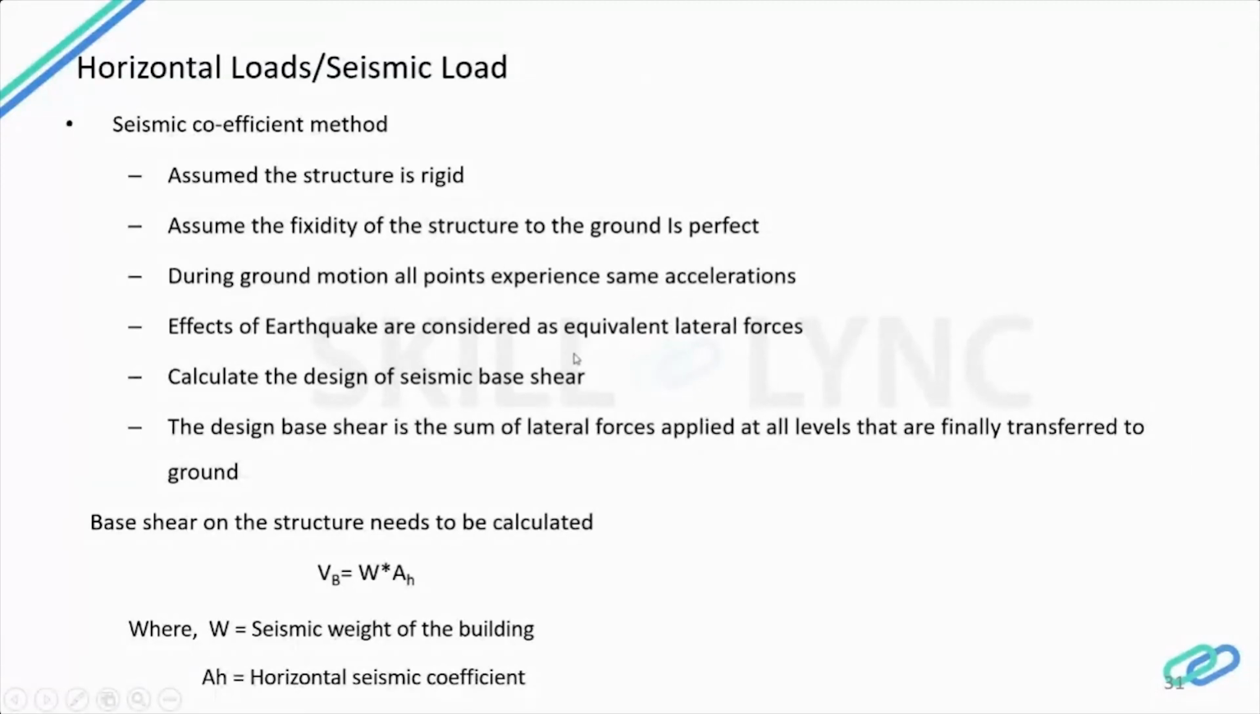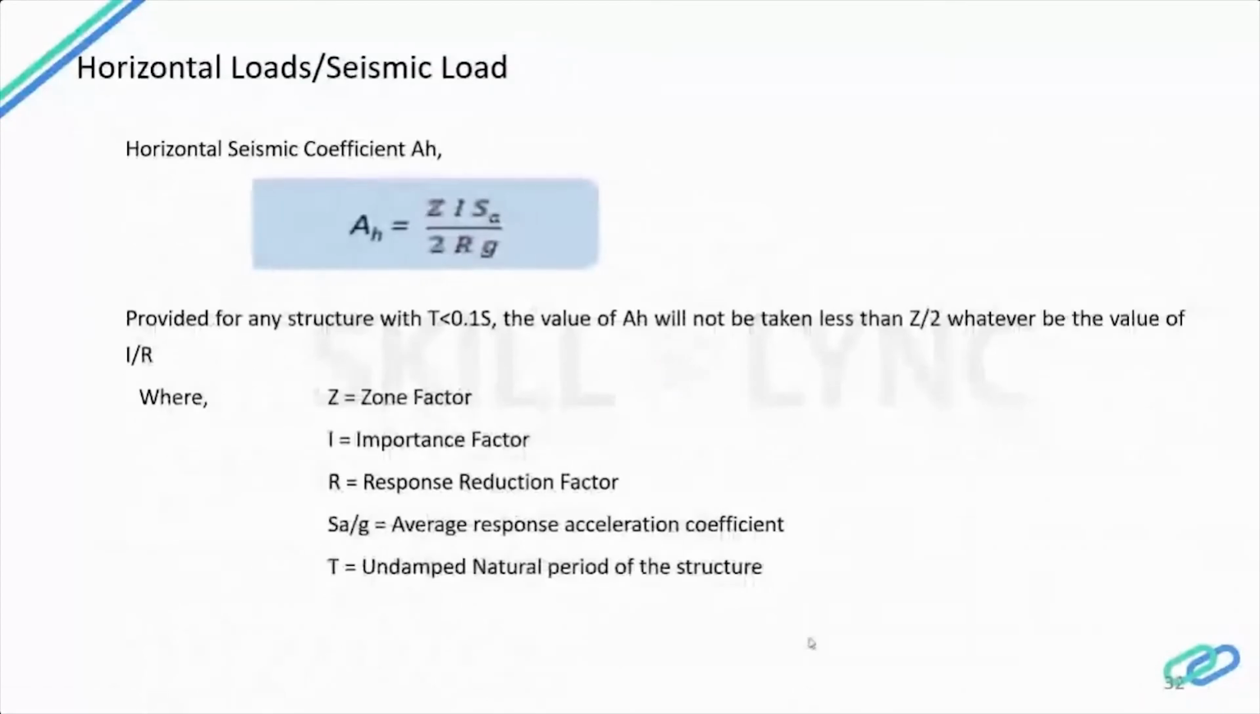The effects of earthquake are considered as equivalent lateral forces. So we apply it as a UDL on all the columns. Then we calculate the design seismic base shear using the formula VB = W into AH, where W is the seismic weight of the building, that is the dead load of the building. You have to calculate it as seismic weight and apply it on all the beam column joints. AH is the horizontal seismic coefficient. Let's see how to calculate this AH. We calculate AH by another formula, AH = ZI SA by 2RG. This is an important formula to calculate the horizontal seismic coefficient.